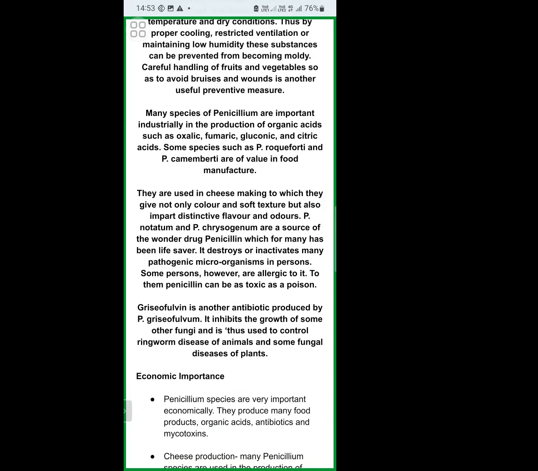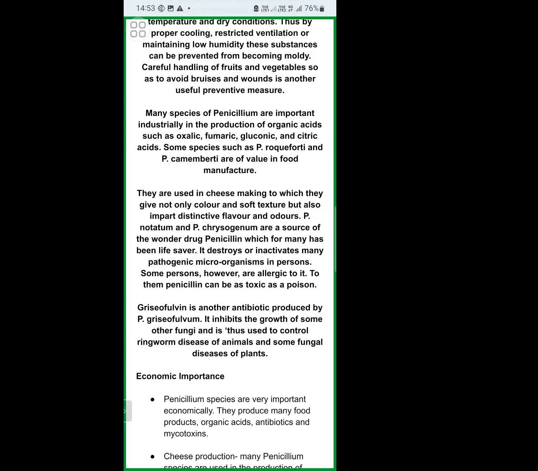Now we are going to discuss the useful aspects. Penicillium species not only cause damages and losses to fruits, vegetables, foodstuffs, papers, leather items, wooden articles, etc. Some Penicillium species are useful to human beings in a great way.